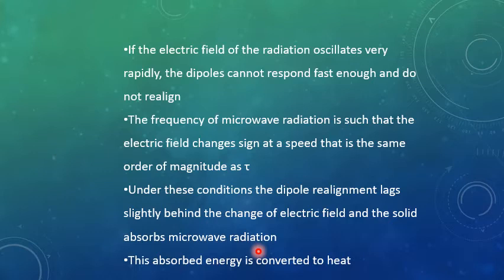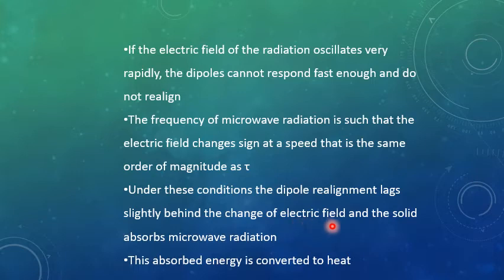What will happen in this case? The microwave electric field changes its sign, that is it changes from positive to negative or negative to positive, and realignment remains slightly behind, because realignment is a somewhat slow process.